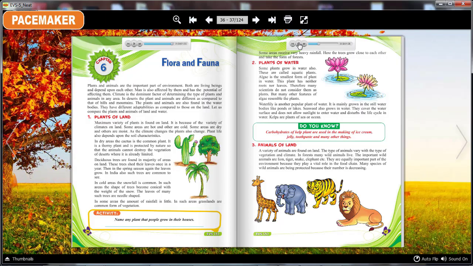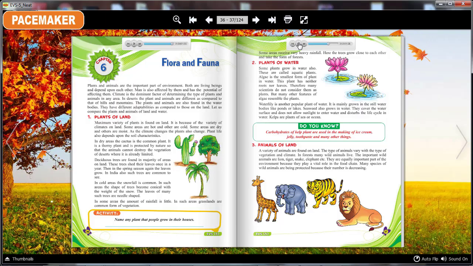Water lily is another popular plant of water. It is mainly grown in still water bodies like ponds or lakes. Seaweed also grows in water. It covers the water surface and does not allow sunlight to enter the water, and disturbs the life cycle in water. Kelps are plants of the sea or ocean. Do you know, carbohydrates of the kelp plant are used in making ice cream, jelly, toothpaste and many other things.